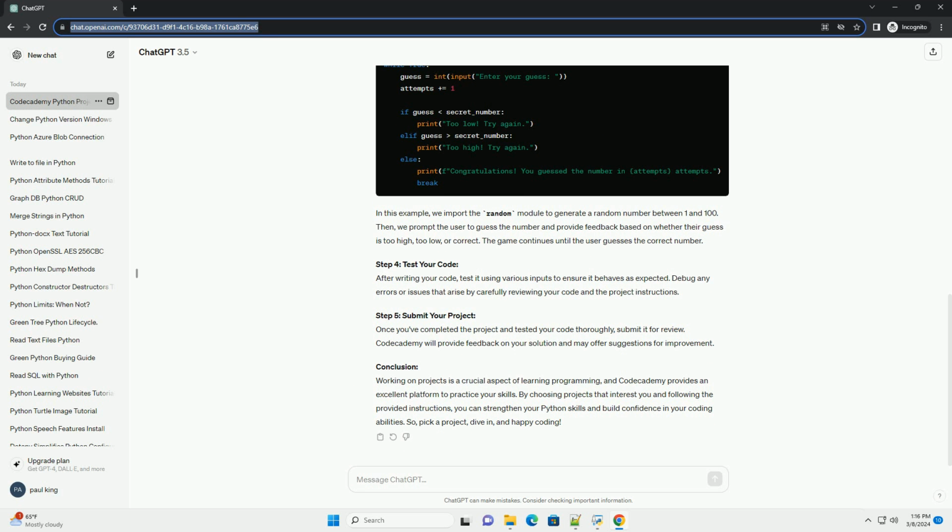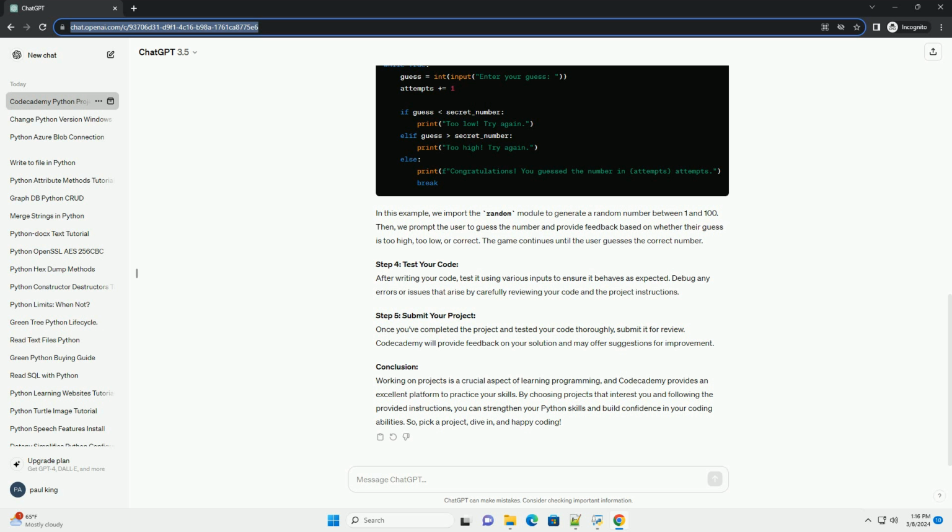Step 3. Work through the project. Most Codecademy projects provide an interactive coding environment where you can write and test your code directly in the browser. Follow the instructions provided and write your code in the designated code editor. Let's take an example of a number guessing project. In this example, we import the random module to generate a random number between 1 and 100. Then, we prompt the user to guess the number and provide feedback based on whether their guess is too high, too low, or correct. The game continues until the user guesses the correct number.